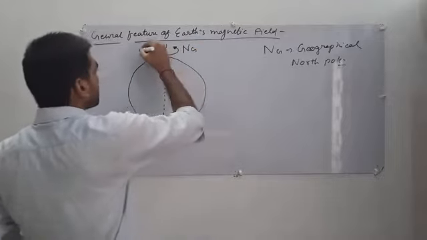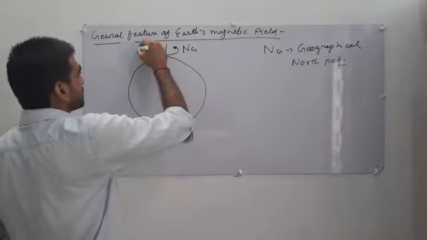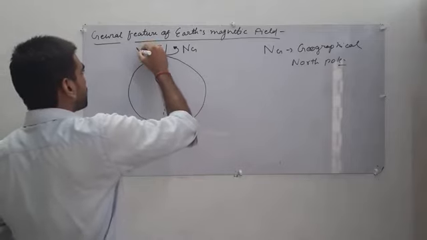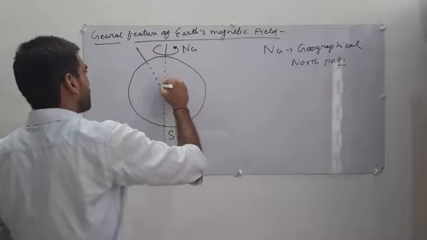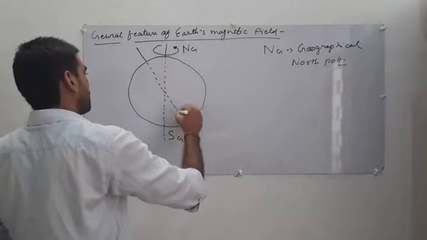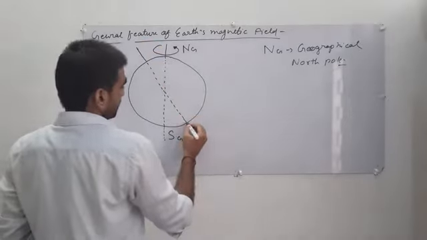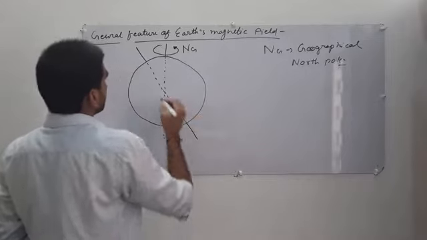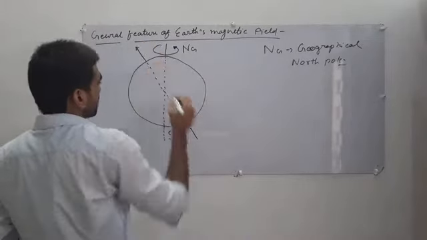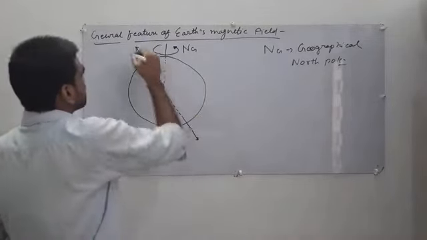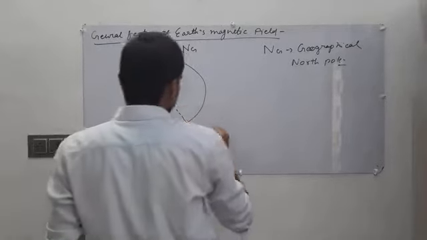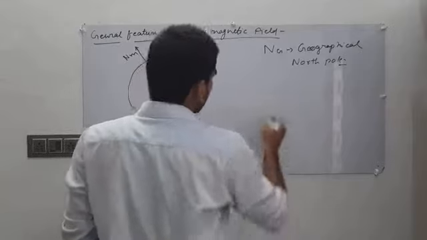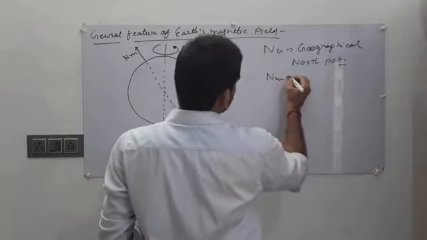Now we draw our magnetic poles, which form an angle with it. This is denoted by Nm and this is denoted by Sm, where Nm is the magnetic north pole.